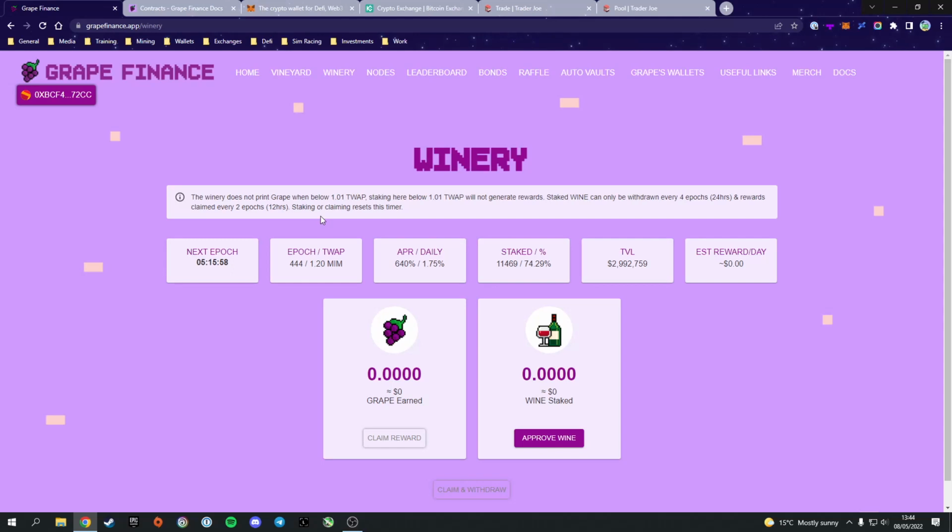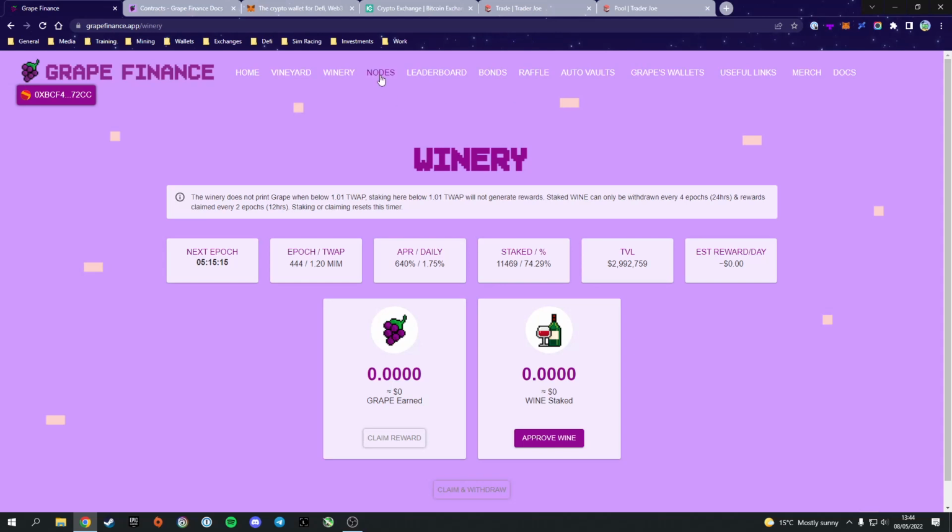Next, we have the winery, and this is basically the first part of the auto compounding that you can do on Grape Finance. All of the farms in the vineyard provide their rewards in wine. If you want to compound your rewards, you can come over to the winery and you can stake that wine to earn more grape. And that's where this looping function comes into play. You stake your tokens to earn wine, you stake that wine to earn more grape, which you can then restake for more wine and just continue looping, which not only provides more rewards, but it also improves the security and stability of the project. So it's basically a win-win situation.